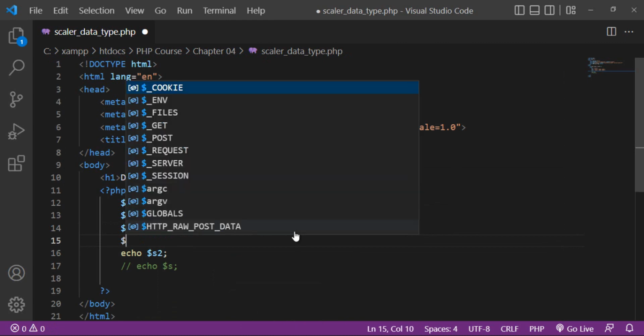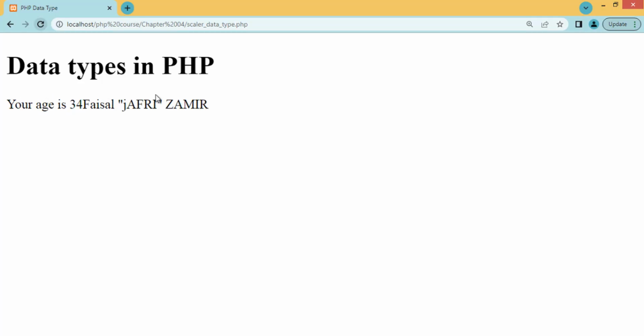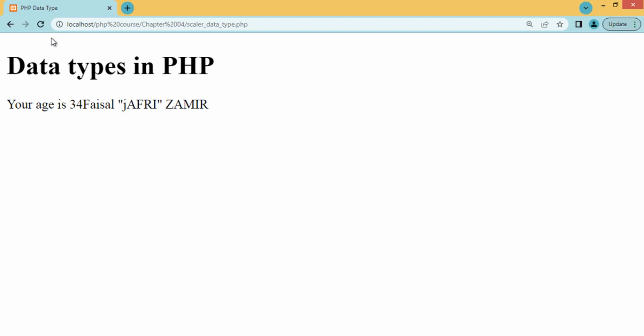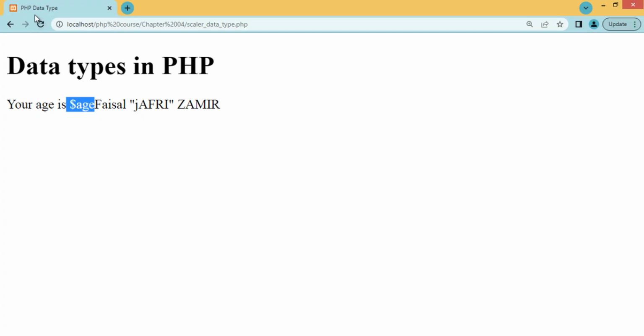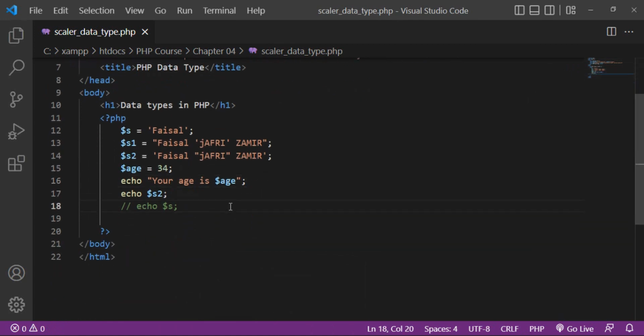For example, I have a variable age, its value is 34, and I want to display this variable. For example, your age is this age, so it will display the age value. Refresh, your age is 34, because we are using double quotation. If you use a single quotation and then the variable name, you will not get the variable value. You can see that your age is age. You have to use double quotation to display the value of that variable. So these are different examples related to string.